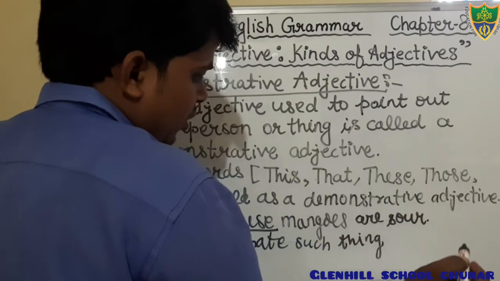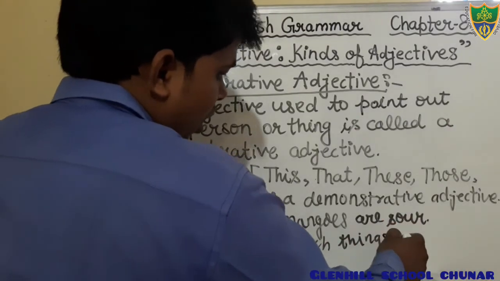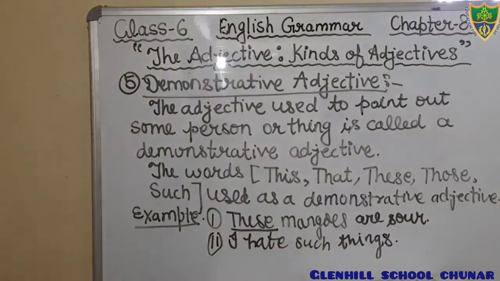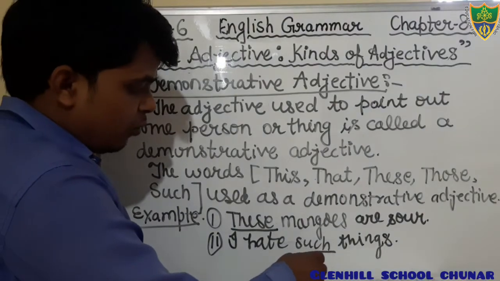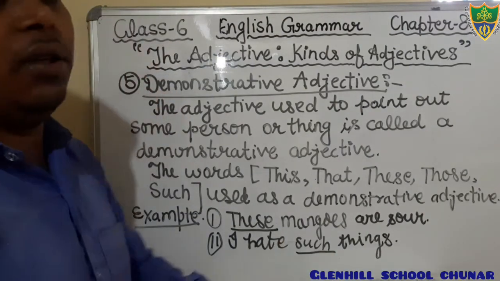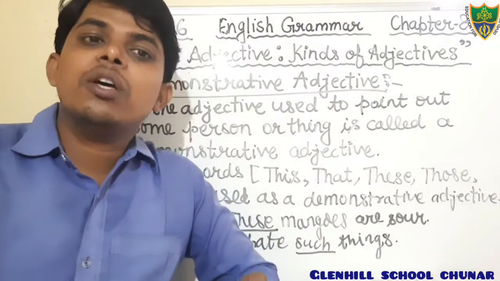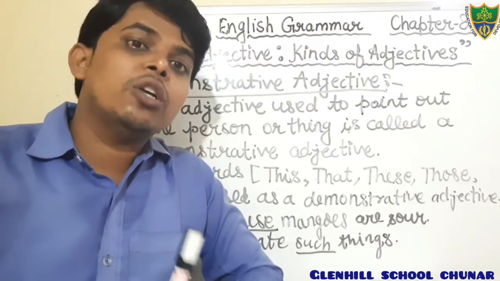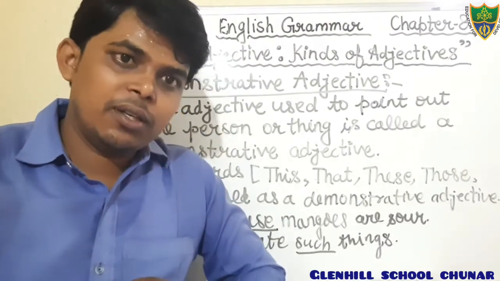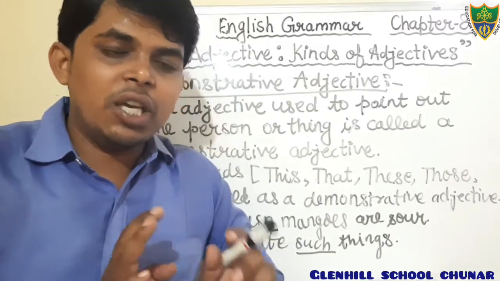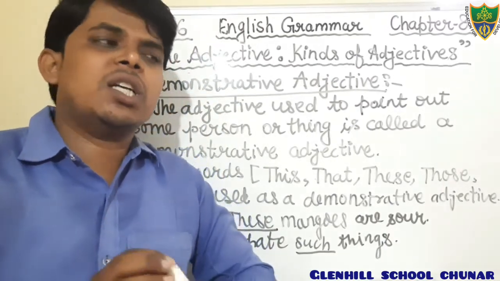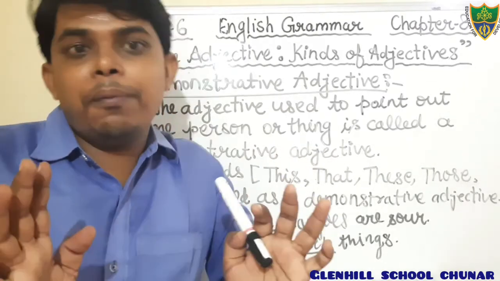Okay, such things. I think it is visual. Yes. I hate such thing. Dear students, in this sentence, the word such is a demonstrative adjective because it is used to point out the things. I hate such things. After seeing that, we can say I hate such things. I love such things.